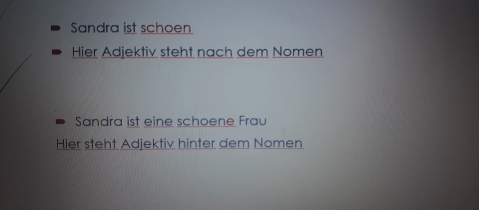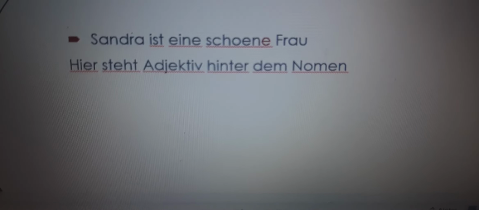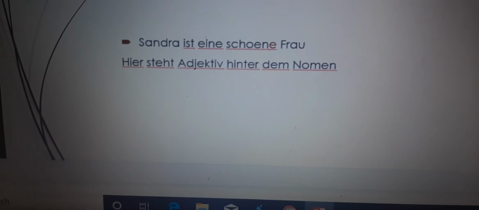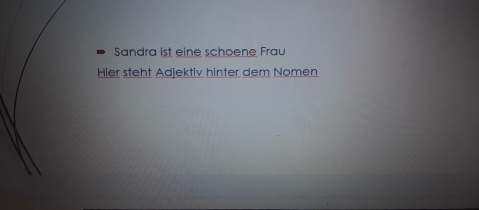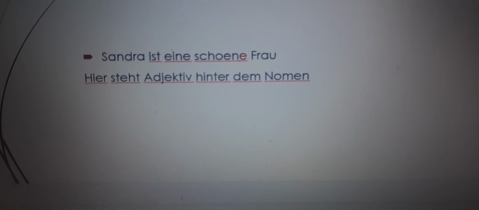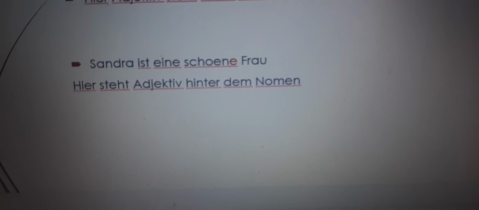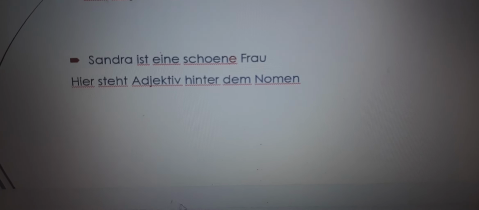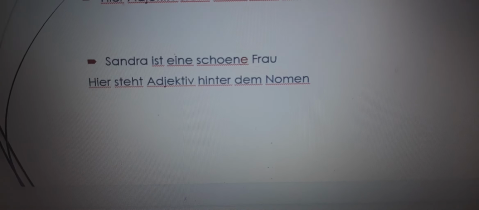But in the second sentence, if we see, it is Sandra ist eine schöne Frau. Here you can see schöne is adjective and it is coming before the Frau. Frau is a noun. So Frau article is die Frau. Therefore, adjective schön is getting e as ending. Because Frau is feminine, the adjective gets the ending e.